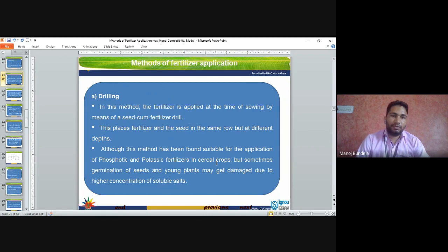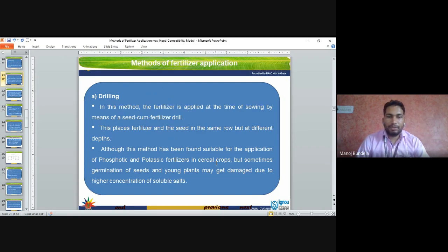Drilling method. In this method, the fertilizer is applied at the time of sowing by means of a seed-cum-fertilizer drill. This places fertilizers and the seed in the same row but at different depths. So normally we will apply the fertilizers in the same row, but the depth in the soil is different.